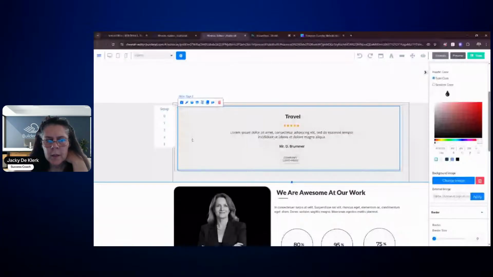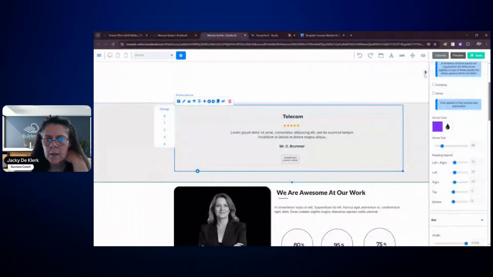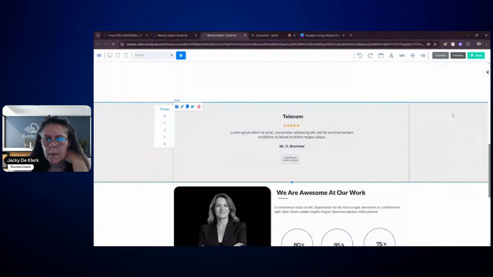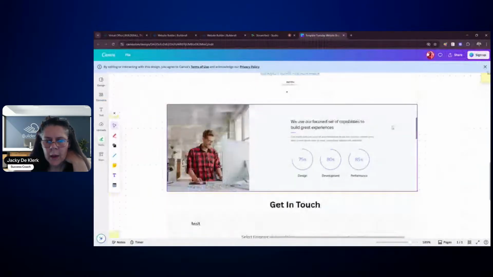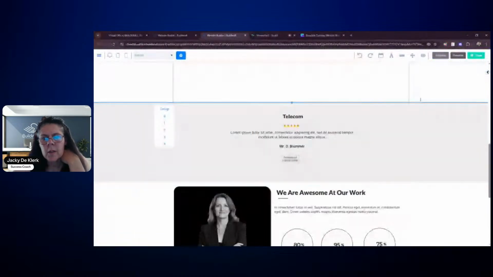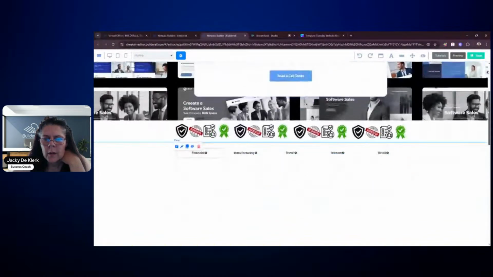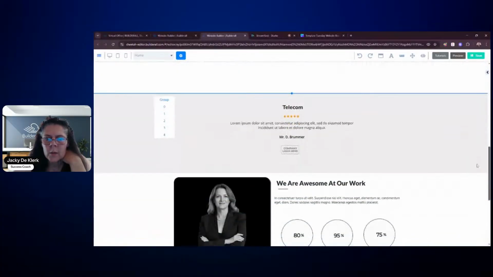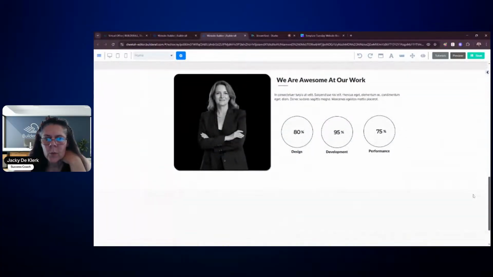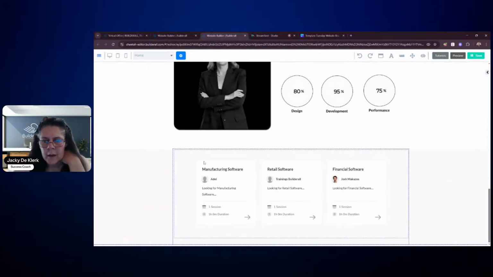Now you might decide that it should all be the same. You can still do that. It's totally up to you. In our example that we have here, it was all just white underneath each other, but you can see what I'm trying to do here. We've got our colored one at the top, then it's a white, then we've got lightly colored, then we've got the white again, and then here again we've got the same type of thing.